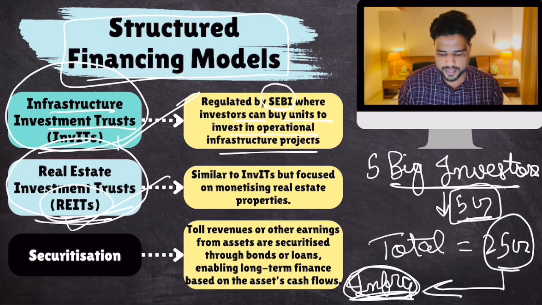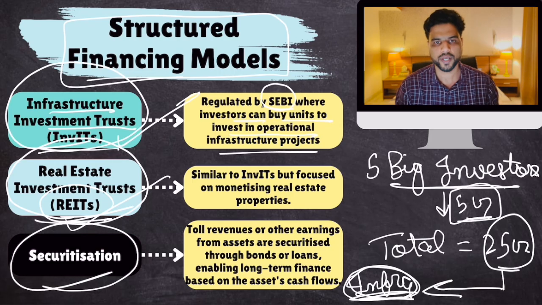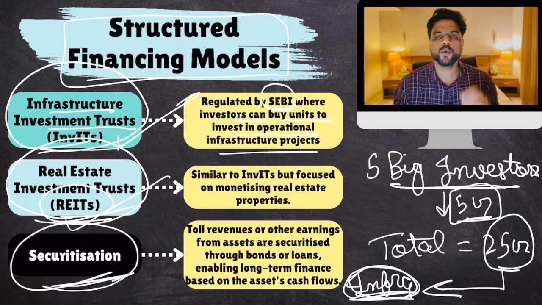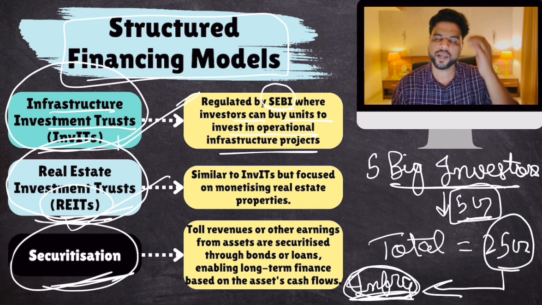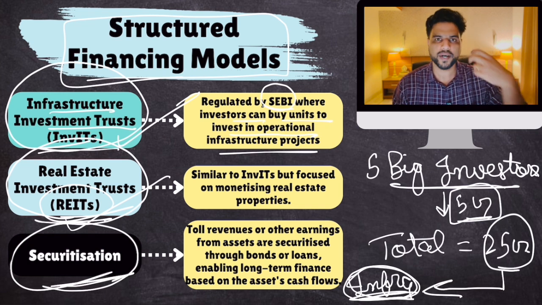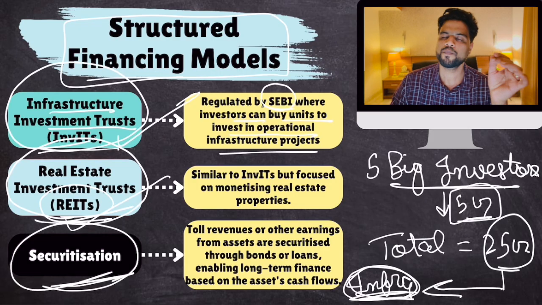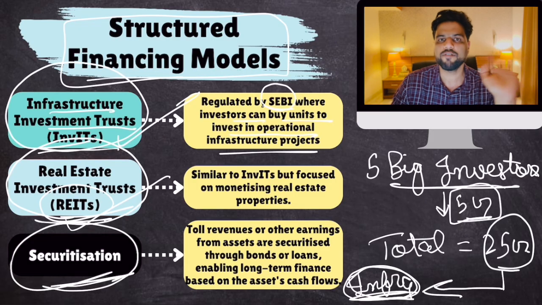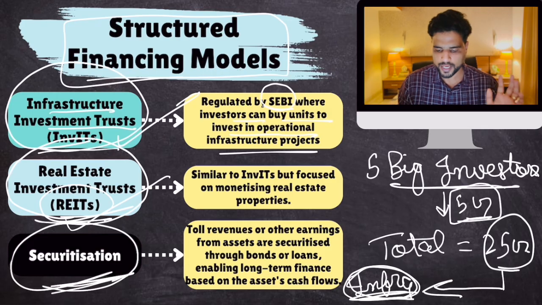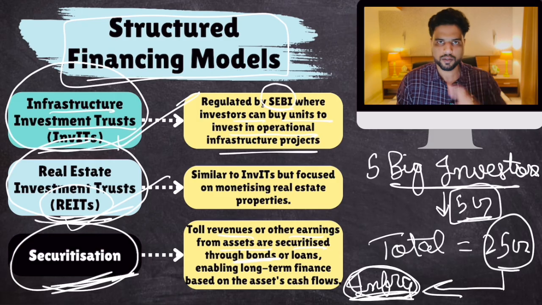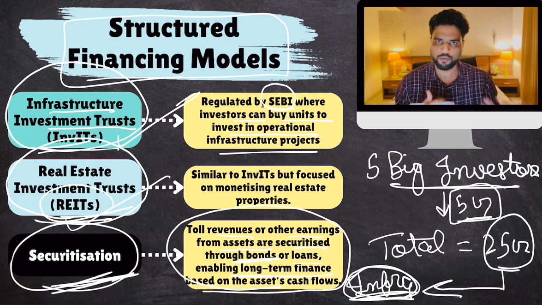Okay. Then another example is securitization. What is securitization? You give a share in that infrastructure asset. So let's suppose there is a highway, Delhi-Mumbai highway. I provide the operators or the government 20 crore rupees. So government will give me 5% share in the toll revenue. Okay, this is securitization. Toll revenues or other earnings from assets are securitized through bonds, basically a proof, or loans, enabling long-term finance based on assets cash flow.